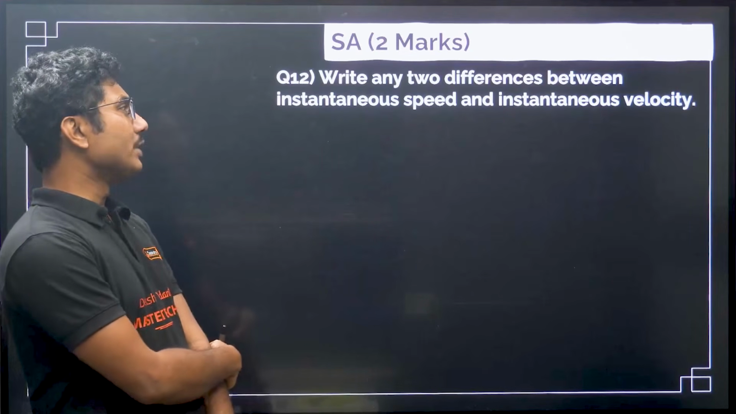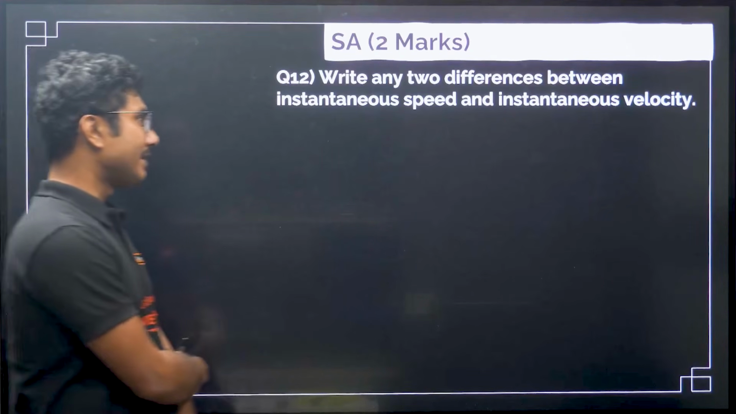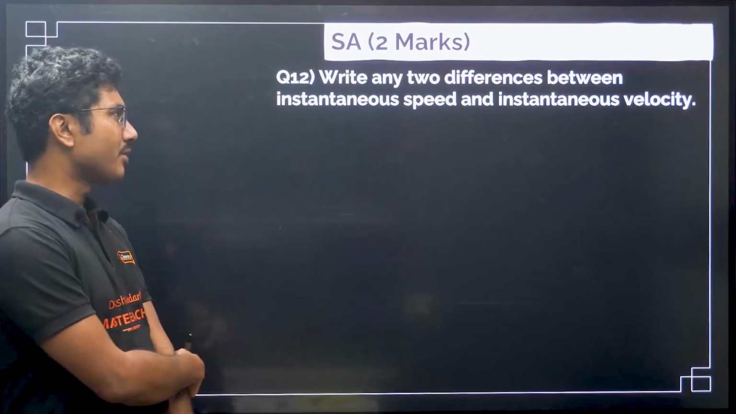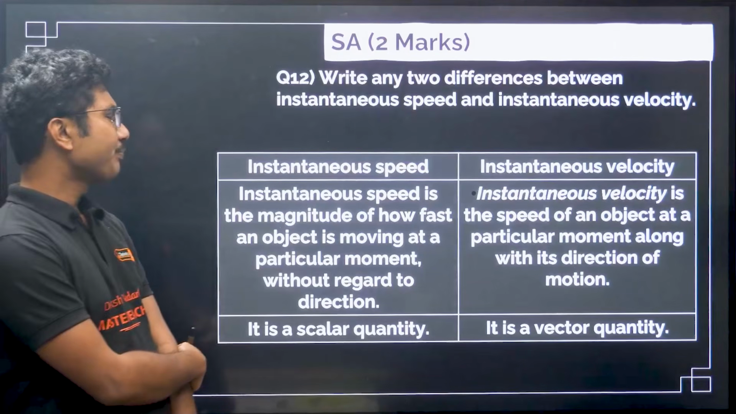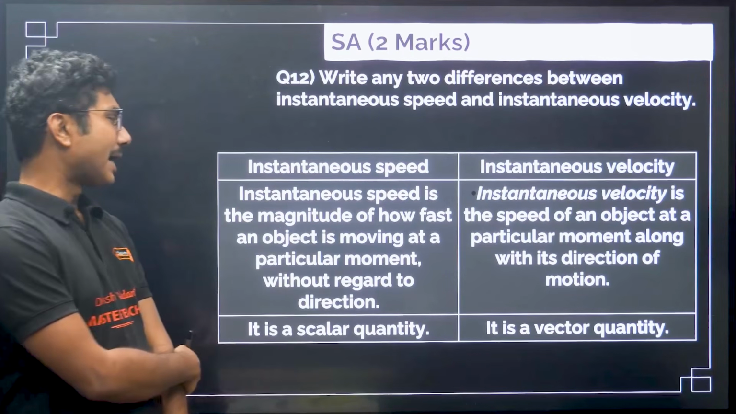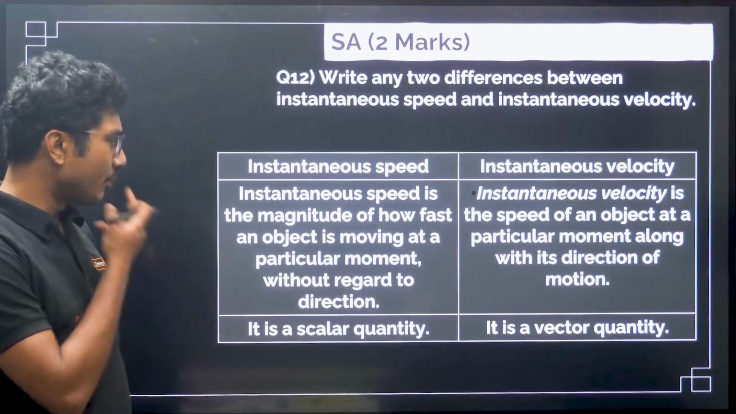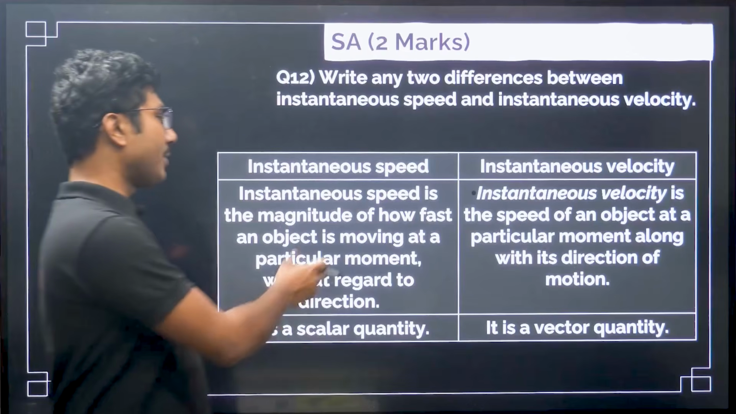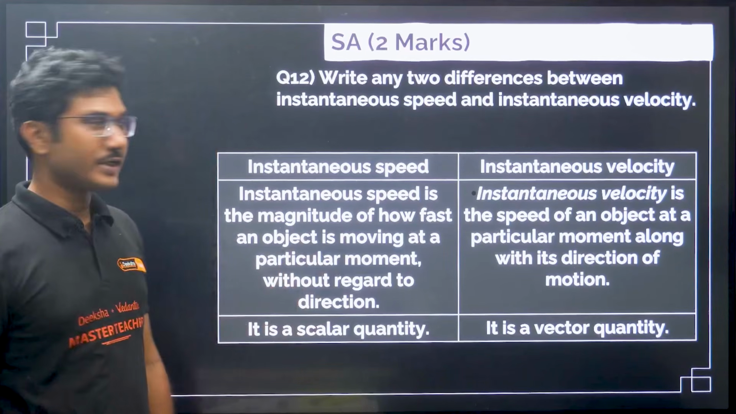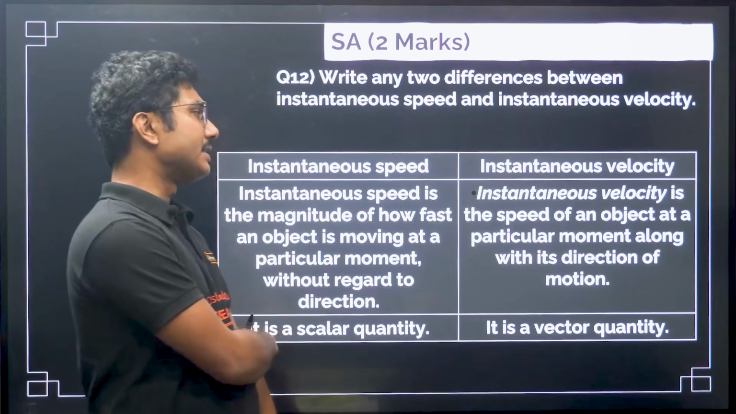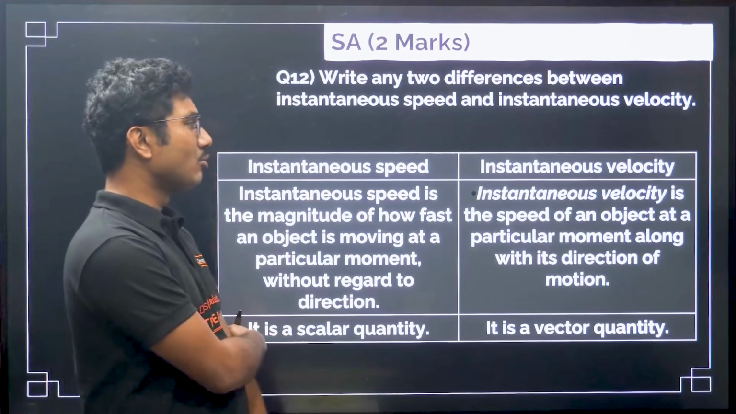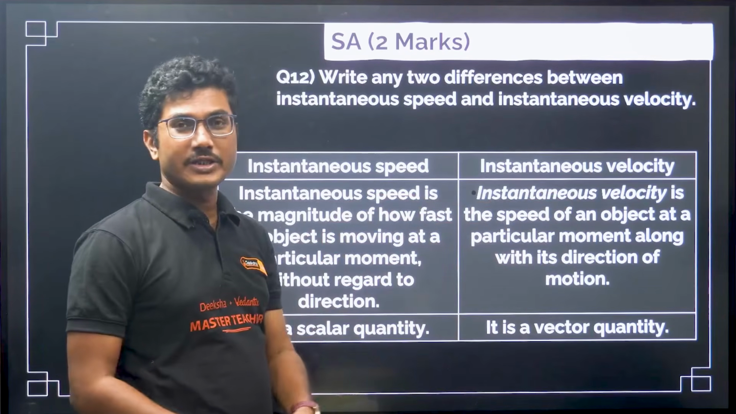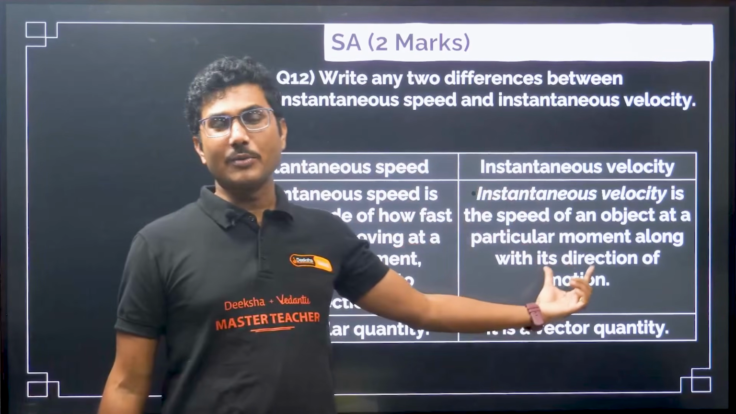Write any 2 differences between instantaneous speed and instantaneous velocity. Very common and most asked question. So let's see the answer. Instantaneous speed is the magnitude of how fast an object is moving at a particular moment without regard to direction. So it does not depend on direction, but it gives you how fast the object is moving. Instantaneous velocity is the speed of an object at a particular moment along with the direction of motion. So basically instantaneous velocity is the same as instantaneous speed, but you have to add the direction.